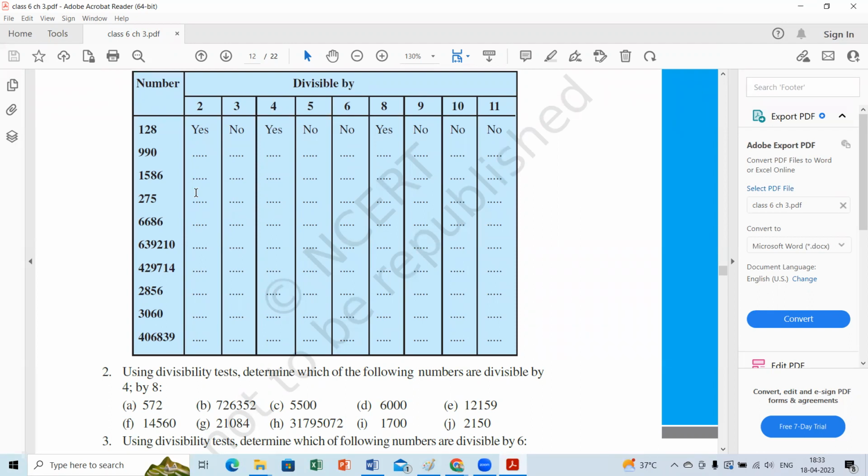Ma'am, the divisibility rule is that the sum of the digits should be divisible by 3.